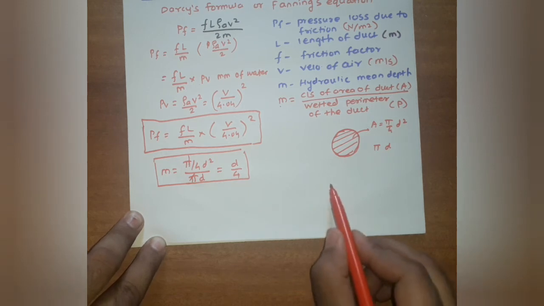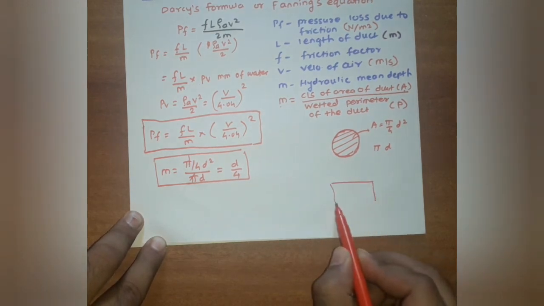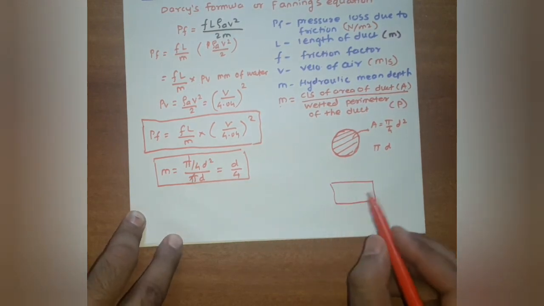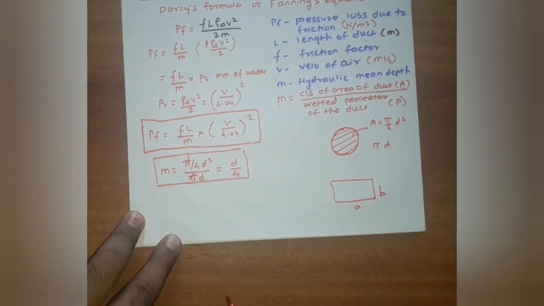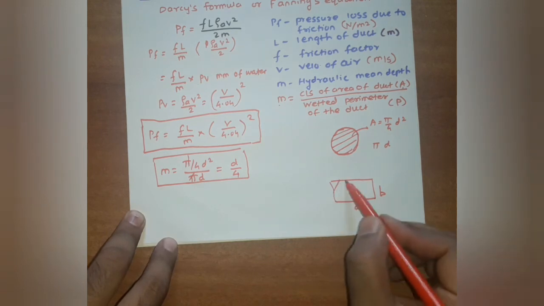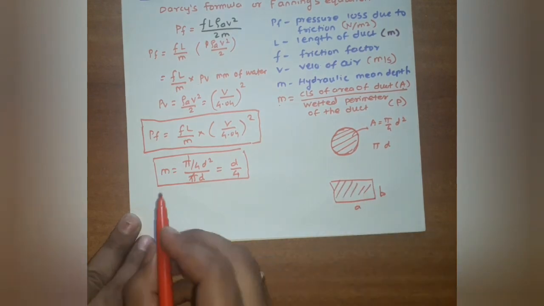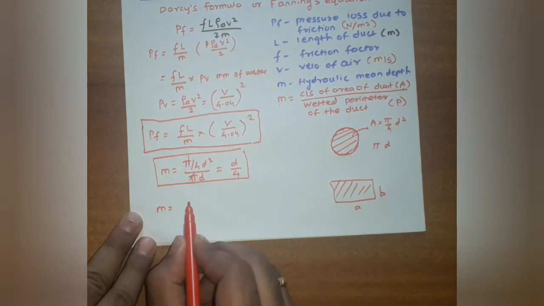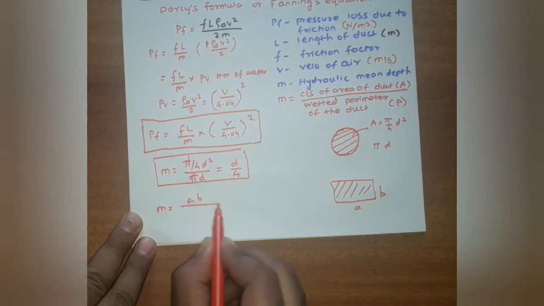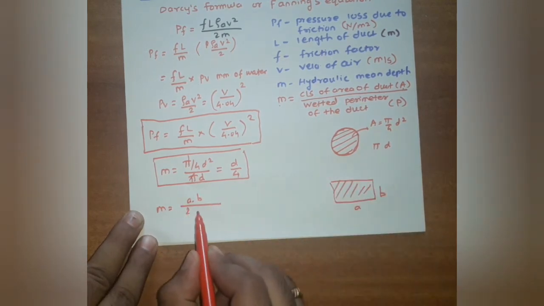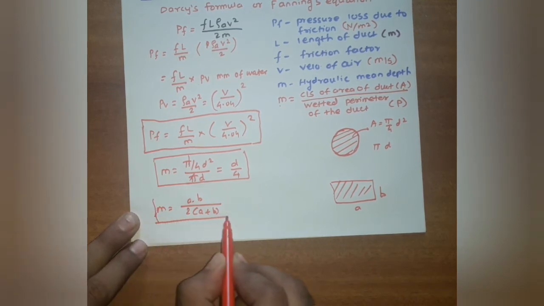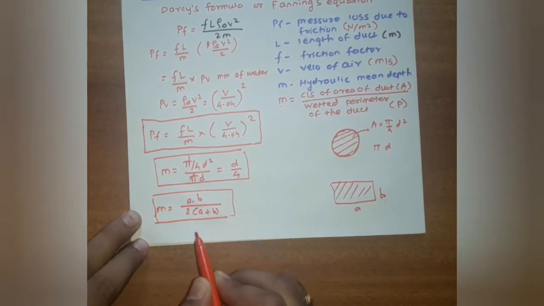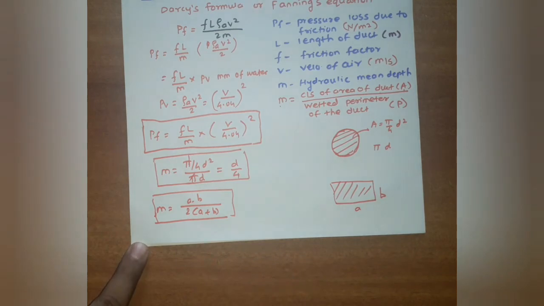And for a rectangular duct, the rectangular duct has a rectangular cross section area. So let us consider the sides are A and B, length and width. The cross section area for a rectangular duct is A into B, and the wetted perimeter is 2 into A plus B. So this is the value for hydraulic mean depth for a rectangular duct.